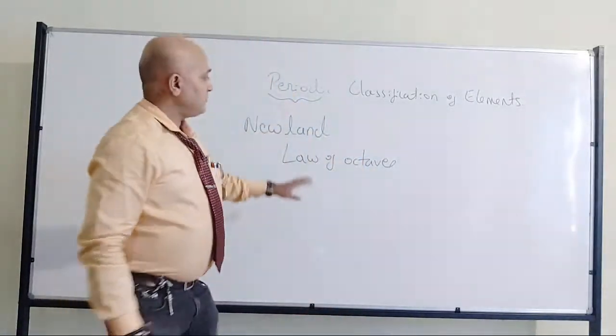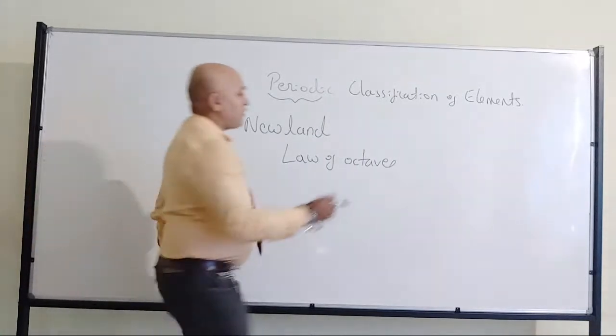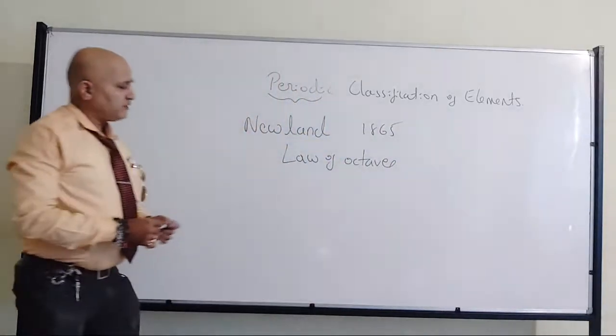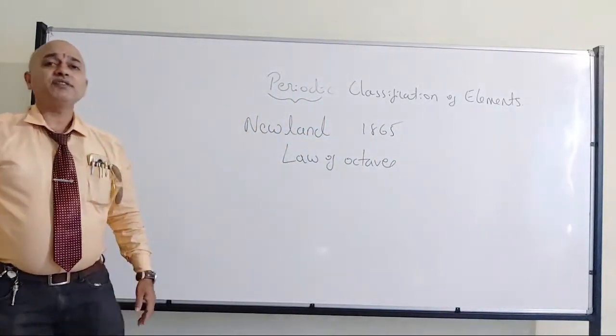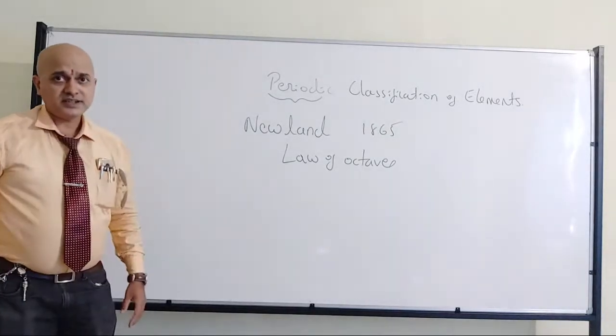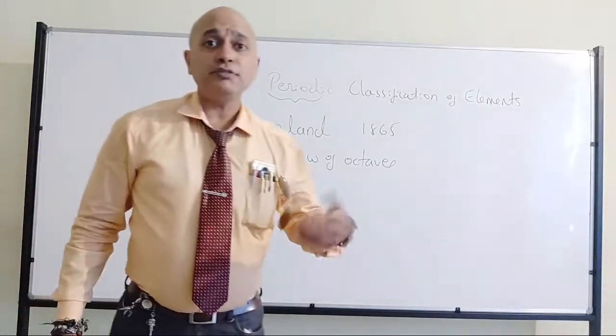The law of octaves was put forward somewhere around 1865. So what does this law tell? One mark question you can expect where you have to define Newland's theory.